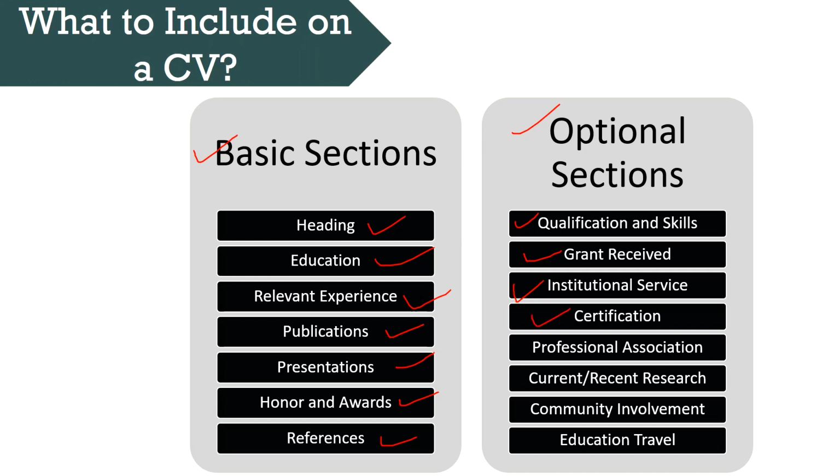Certifications. In this you can mention all the certifications you have received along with the year of receipt. Professional association. Here you have to state the membership in national, state, regional and local professional organizations. Current or recent research. You can describe your latest research or research in progress in this section. Community involvement. Suitable and relevant volunteer work, community service organizations are listed here. Education travel. Name of the country, date and purpose of education travel are to be stated here.